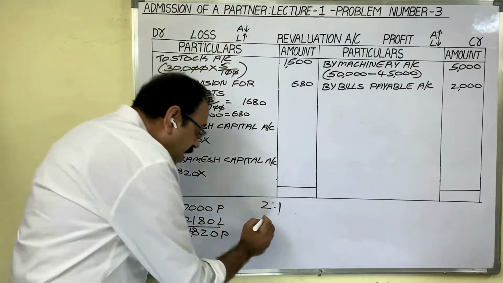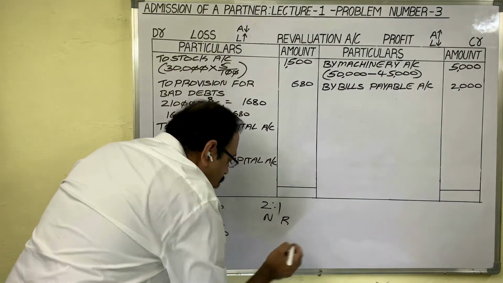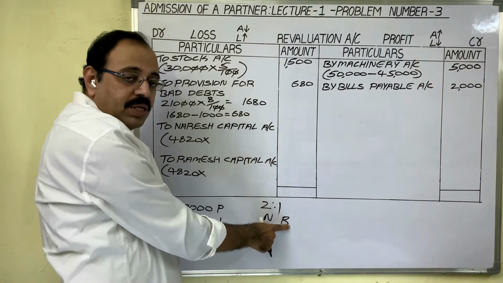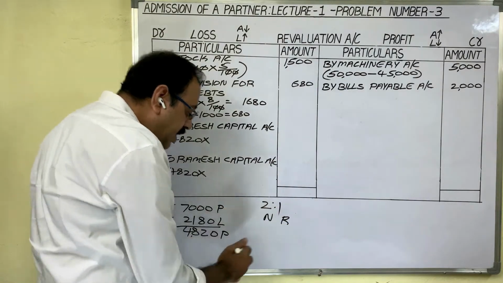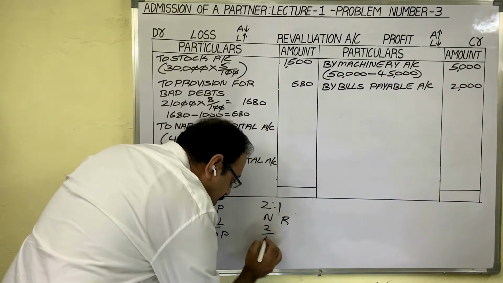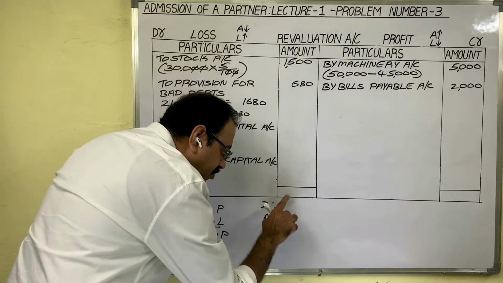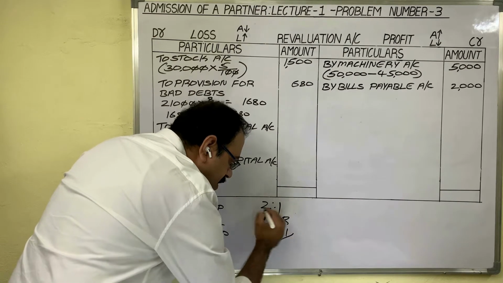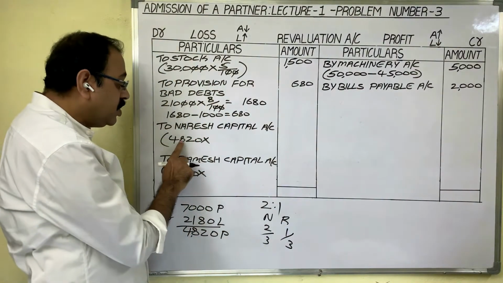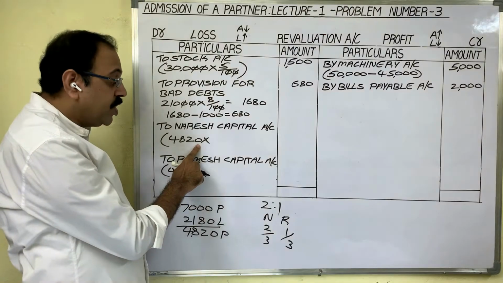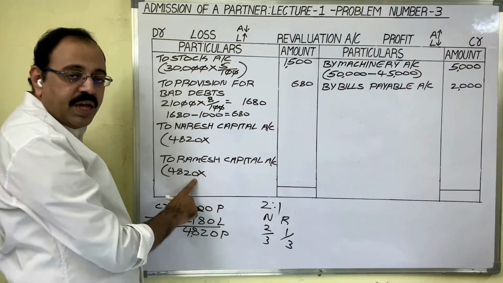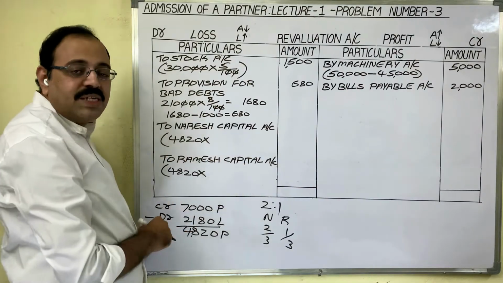Here Naresh and Ramesh. So 2 belongs to Naresh and this 1 belongs to Ramesh. Naresh's share of profit is 2 by, add these two numbers, 2 plus 1, 3. And Ramesh's share of profit is 1 by 3. Okay? Means what? 2/3 of 4,820 we should transfer to Naresh capital account. 1/3 of 4,820 we should transfer to Ramesh capital account.